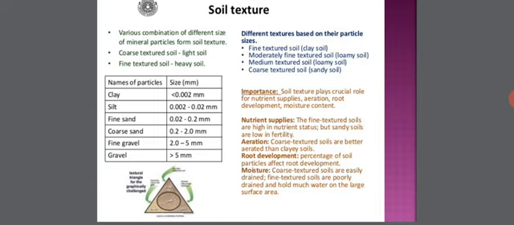And the most important thing is the soil texture. It plays a crucial role for nutrient supplies, aeration, root development, and moisture content.